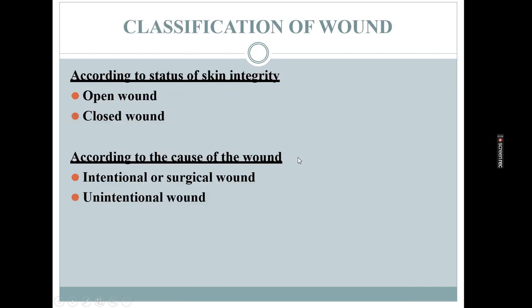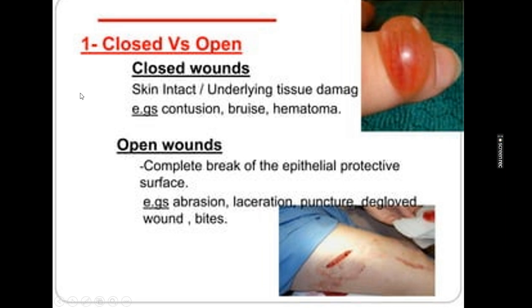For classification of wounds, according to skin integrity there are two types: open wound and closed wound. And according to the cause, there is an intentional or surgical wound and an unintentional wound. Here you can easily differentiate between the open wound and the closed wound. In a closed wound the skin is intact, there is no injury visible from outside, but inside the patient has an injury. For example, in a hematoma the skin will not break.